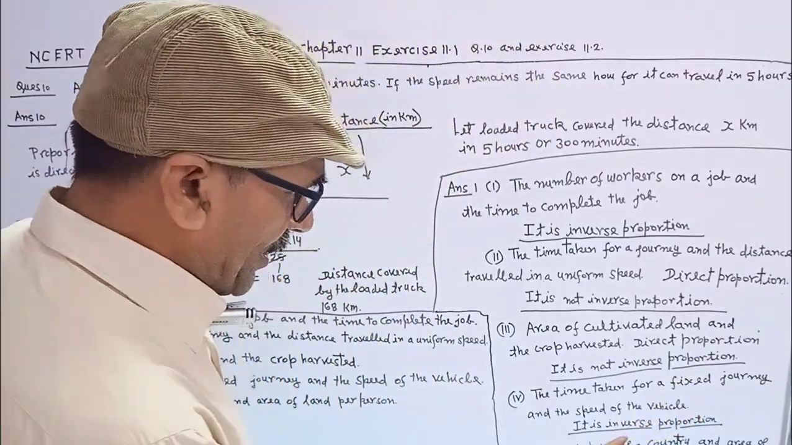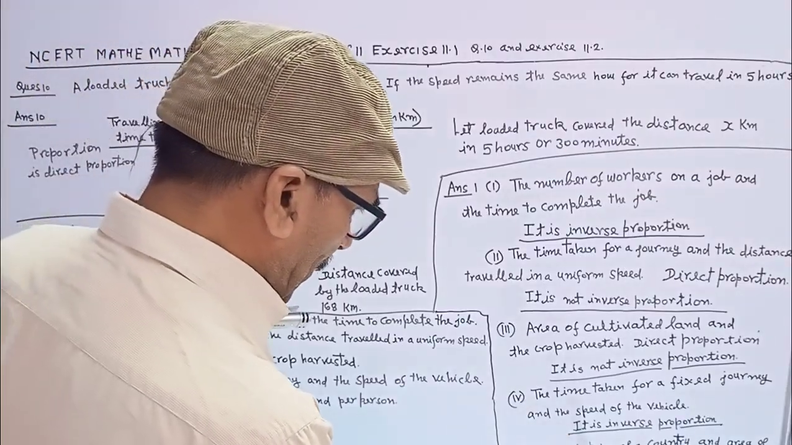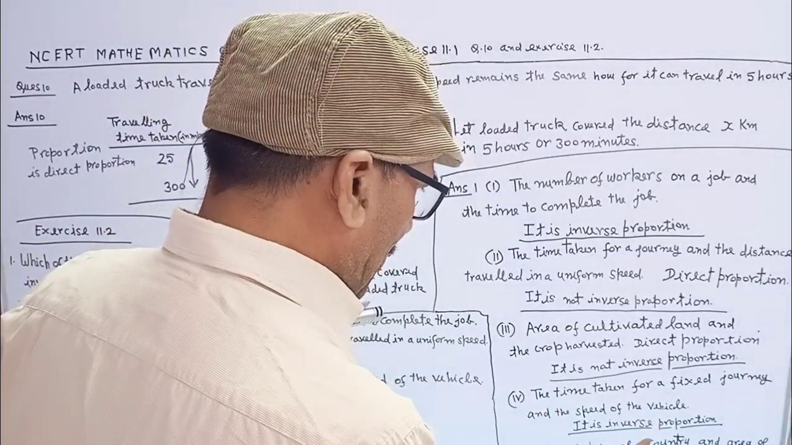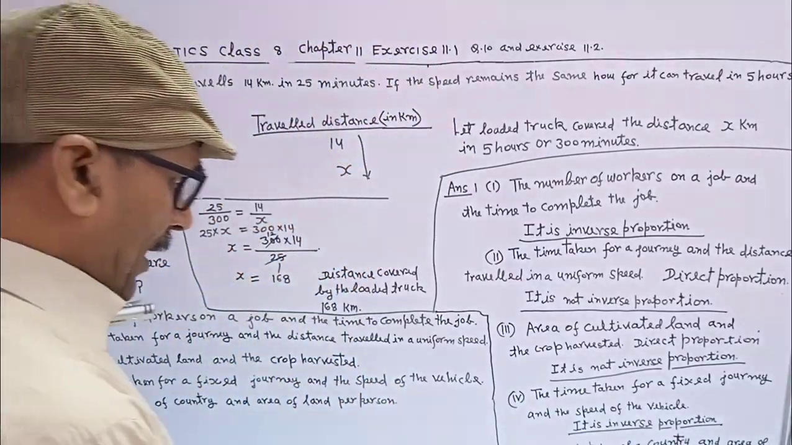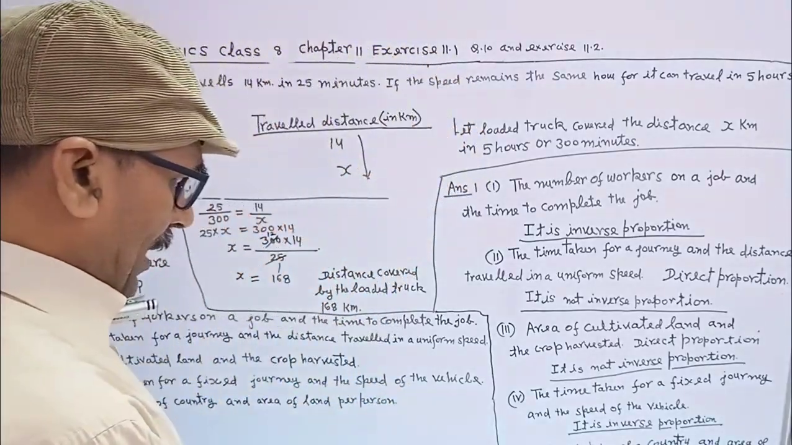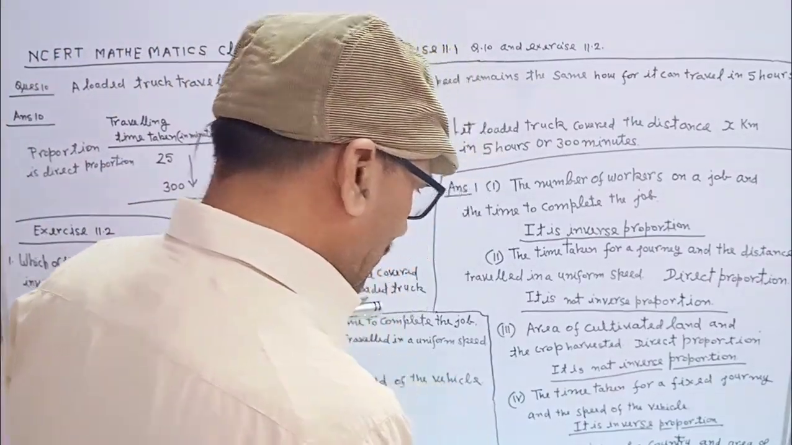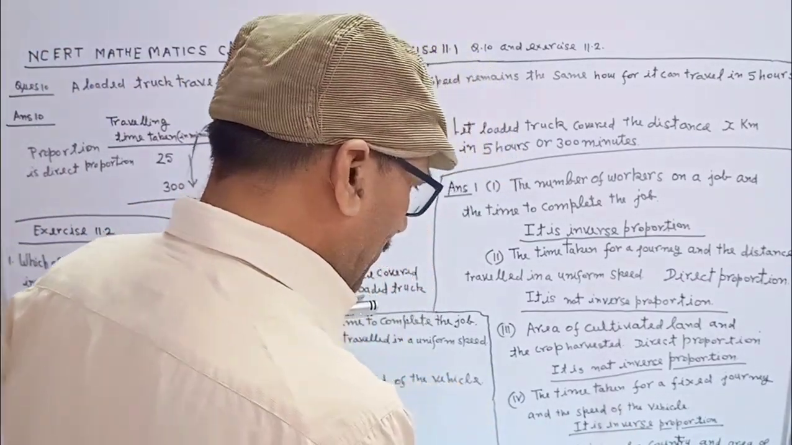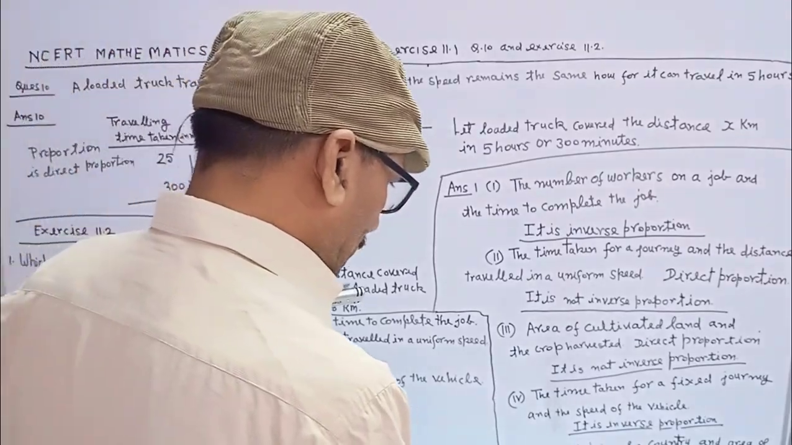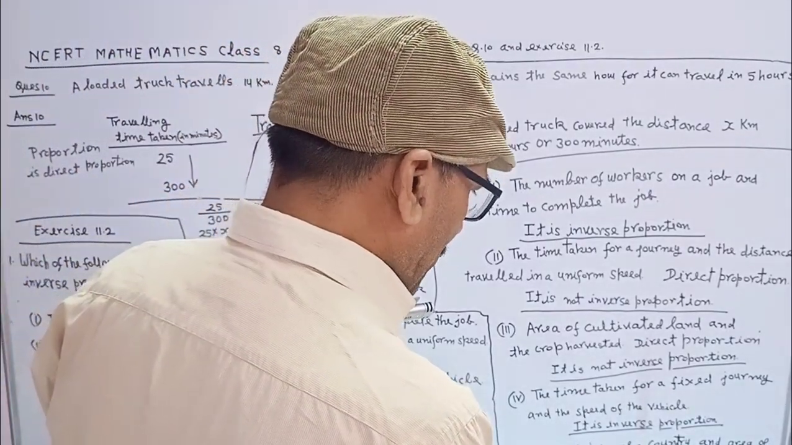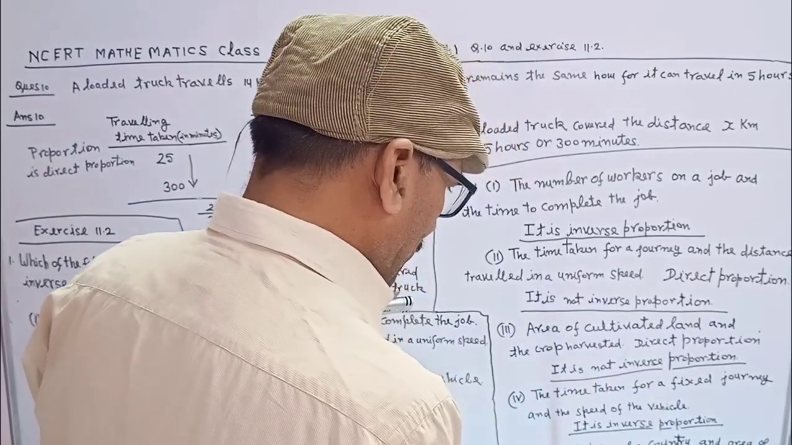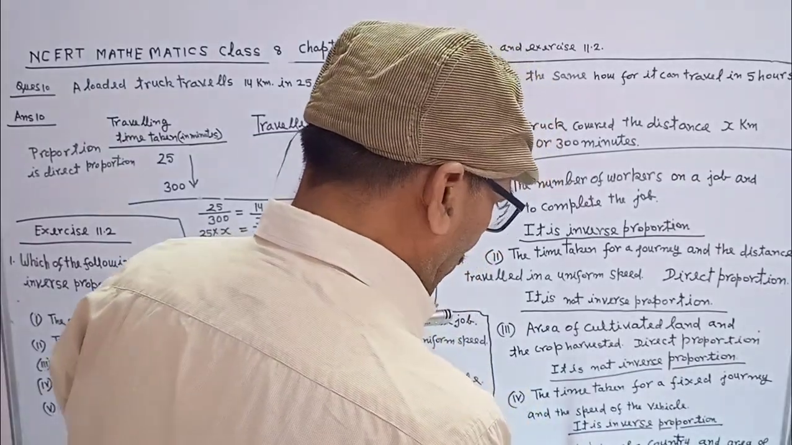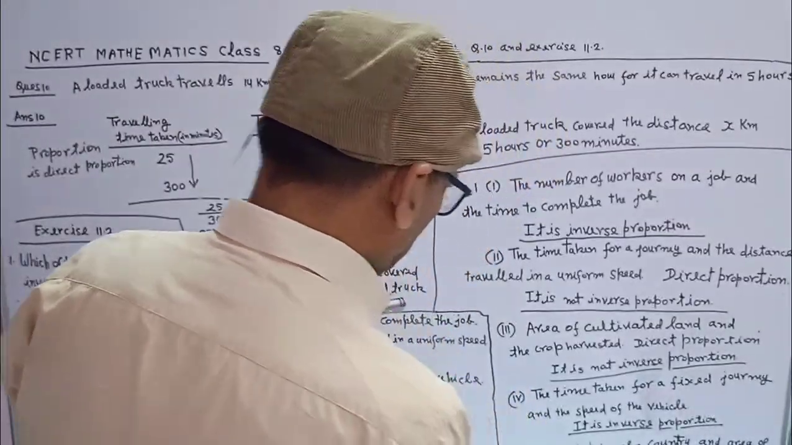The population of a country and area of land per person. If the population of a country is increased, the area of land per person will be decreased. If the population is decreased, then the land per person will be increased. So it is inverse proportion.